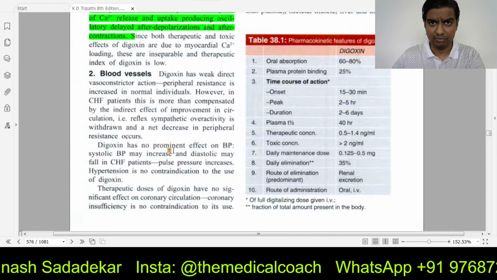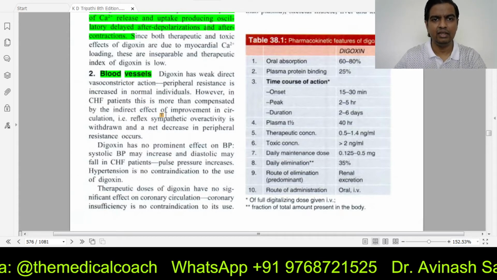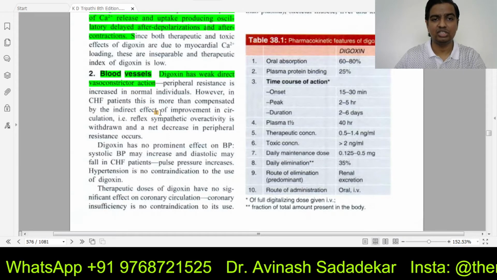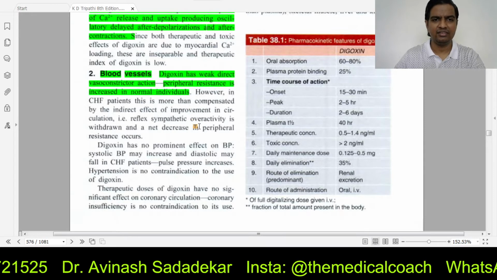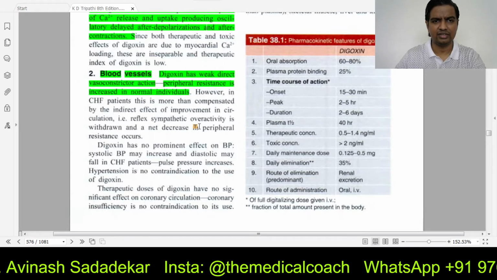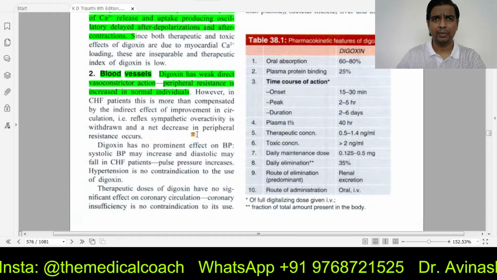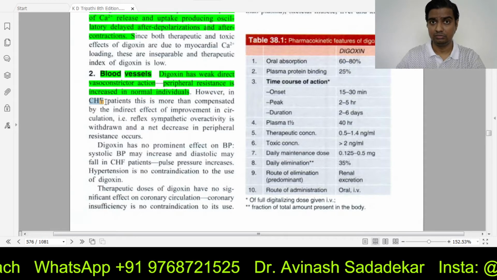But apart from this, because we want to score some bonus points also and we need to know everything in detail, digoxin also has a weak action as a vasoconstrictor. So peripheral resistance increases, and as a result slight blood pressure increases. Okay. In patients with congestive heart failure, this might seem like a big problem.